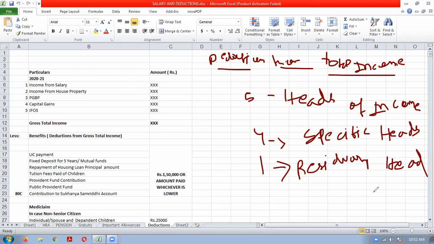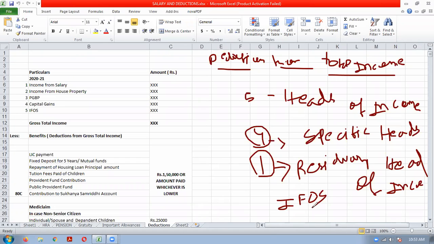Residuary head of income means those incomes which cannot be taxed under the 4 specific heads, and that income is not exempt under the Income Tax Act either. Such income will be taxed under the residuary head, that is income from other sources, IFOS.